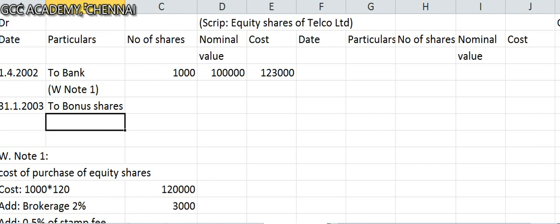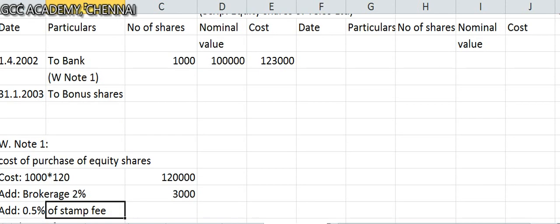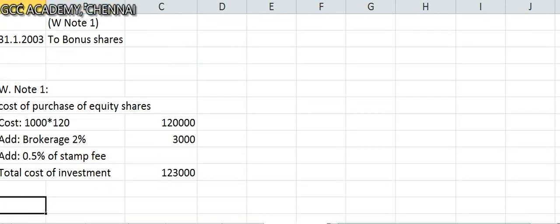Now very important, the ratio of bonus shares is given as what? 1:2. Carefully observe, 1:2 bonus issue. How much is given for how much is held?